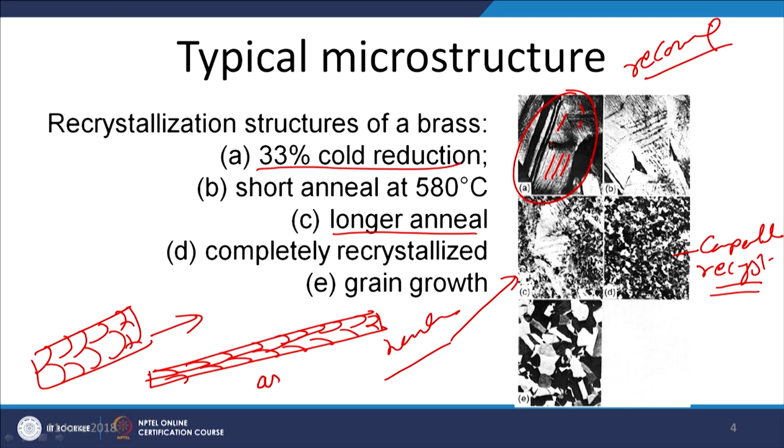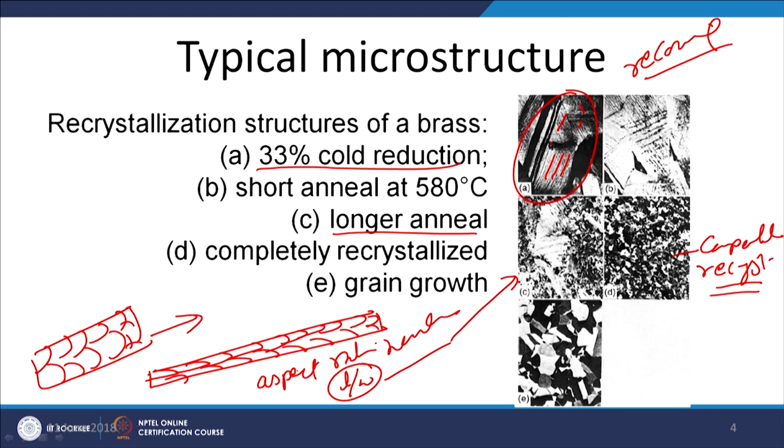And if you notice, the aspect ratio, which is the length to width ratio of such grains, will be completely different, and once recrystallization happens, again we will get equiaxed grains, which will have an aspect ratio certainly lower than what it was after the deformation.